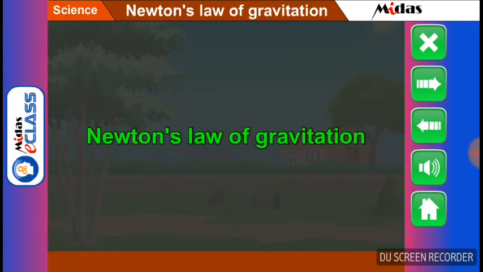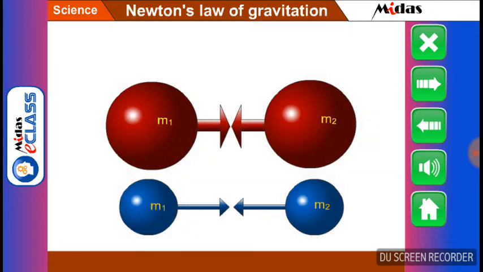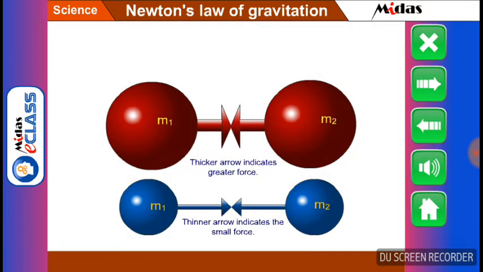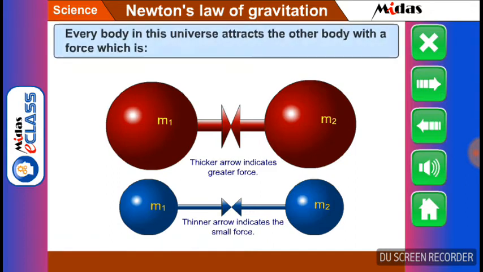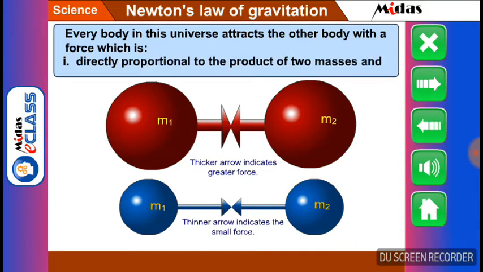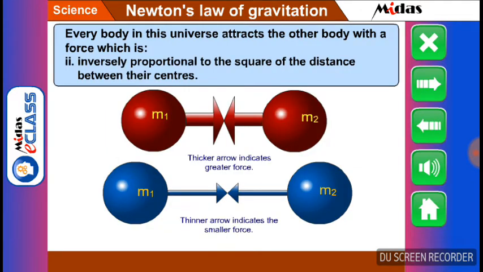Now let us learn Newton's law of gravitation. Students, the universal law of attraction between two objects was given by Newton in 1687, which is known as Newton's law of gravitation. The law states: every body in this universe attracts the other body with a force which is, number one, directly proportional to the product of two masses, and number two, inversely proportional to the square of the distance between their centers.